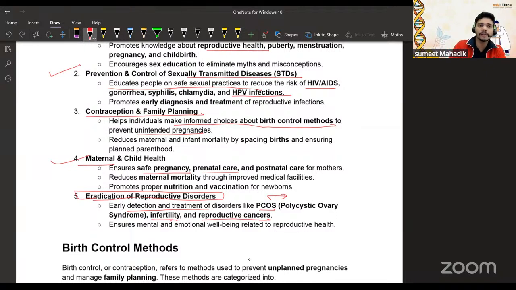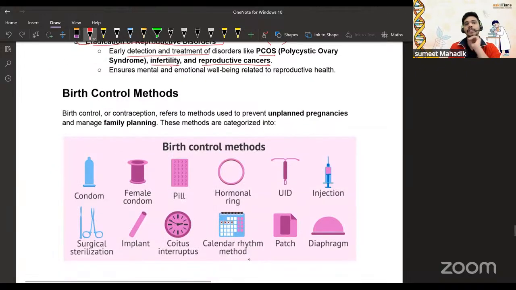Okay, now let's talk about the birth control methods. Birth control and contraception refer to the methods used to prevent unplanned pregnancy and manage family planning. These methods are categorized into what? For male, we have condoms. Female condoms are also there. There are pills, which come under chemical contraceptives. Then hormonal rings, IUDs, injections, surgical sterilization, implants, patches and diaphragms. These are the methods.